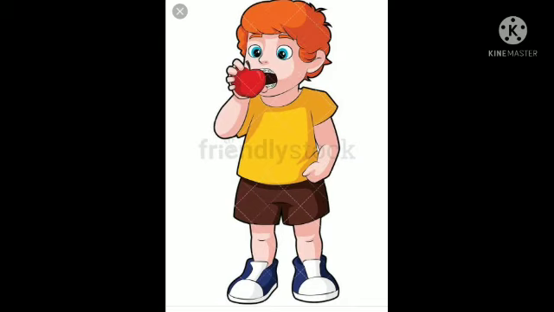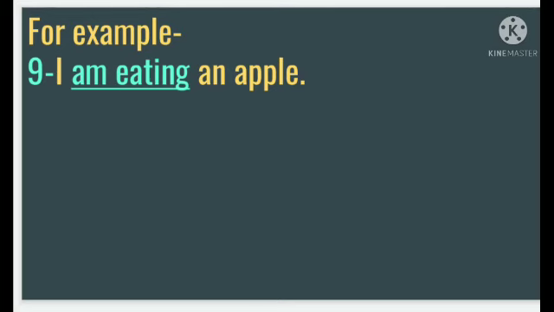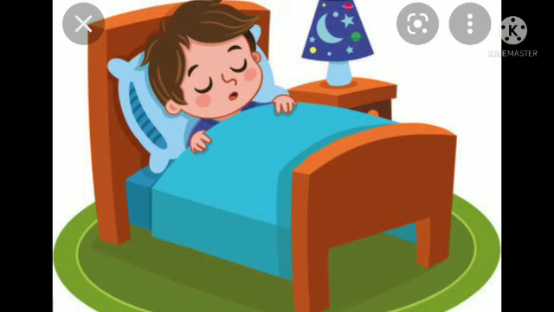Now example 9, I am eating an apple. With I, as I already told you, we will always use only am. I am. Now here the verb is eat. So we have to add ing. I am eating an apple.